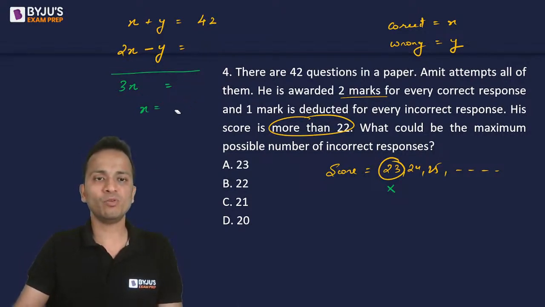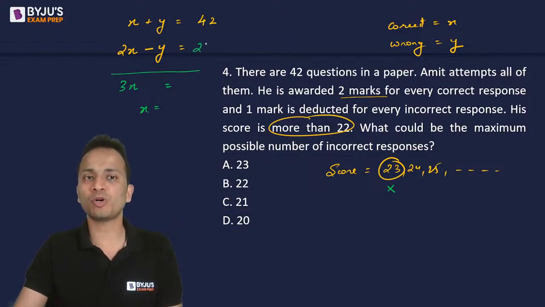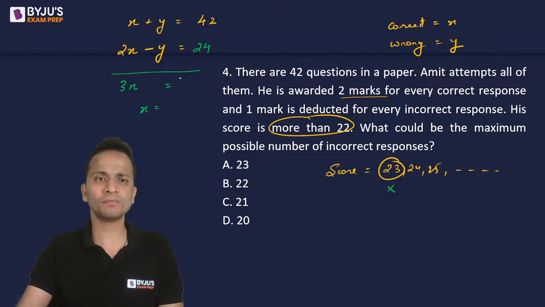We'll change the value of the total score. So let's say the total score is the next possible smallest value, 24. Now adding these two equations, 3x is equal to 66 and x is equal to 22.